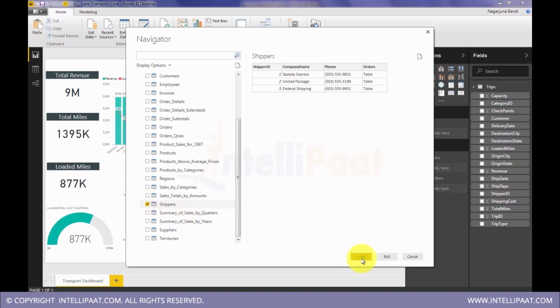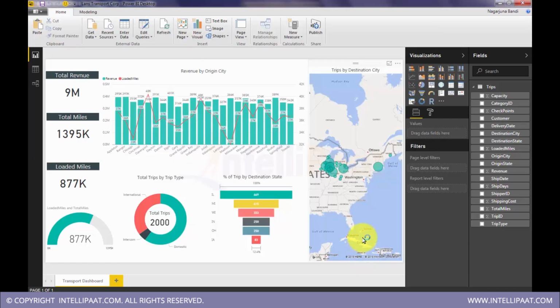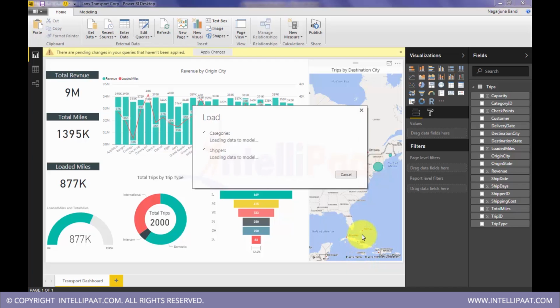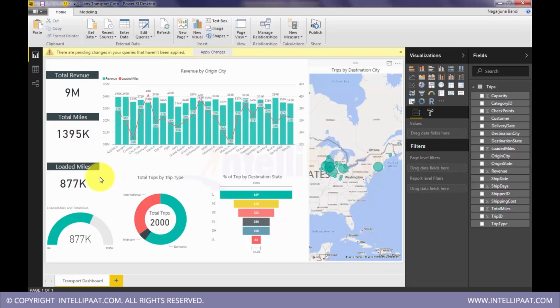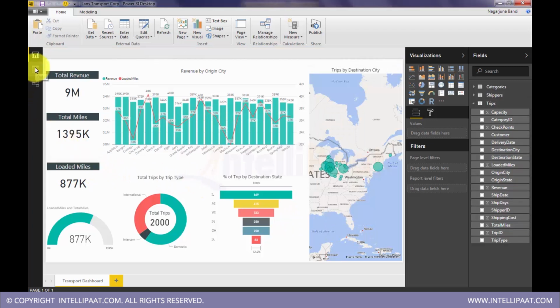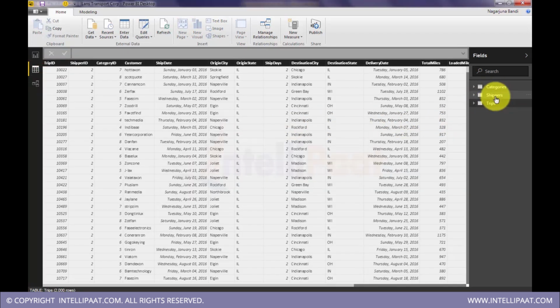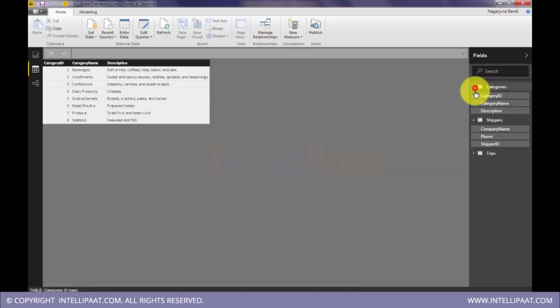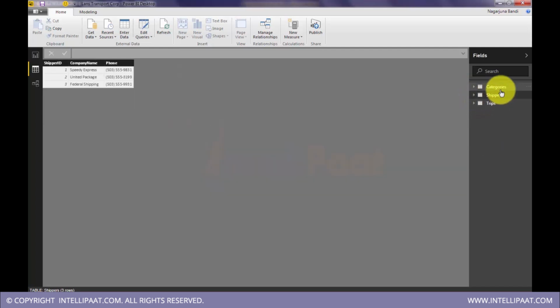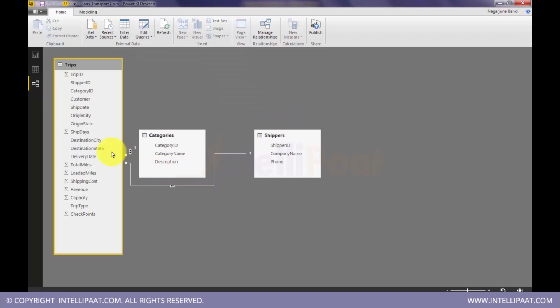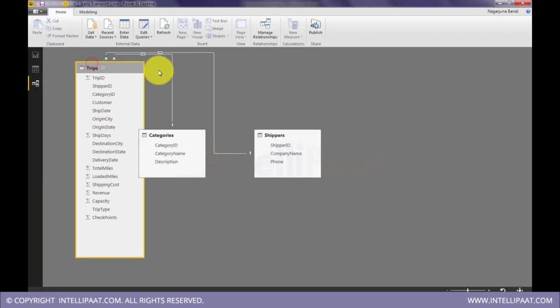Okay, load. So that will also embed directly into my analytics file. You can see these two tables, now they are added here. Go to this panel, I can see those two tables here. The good thing with Power BI desktop is the moment you add any new tables into the analysis, if there are any relations between the two tables, they are automatically created like this here.